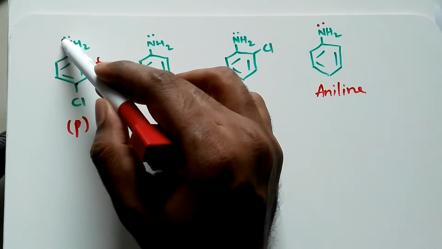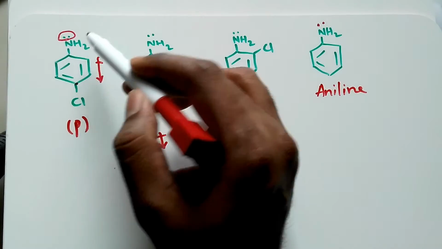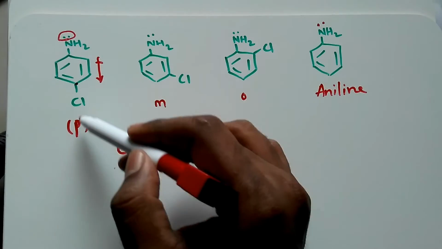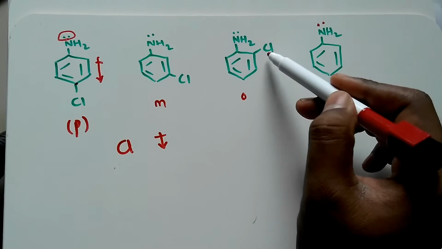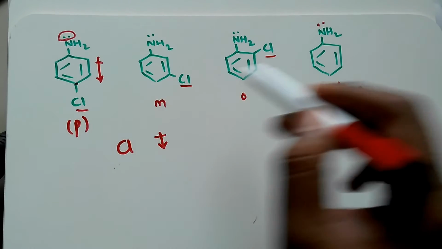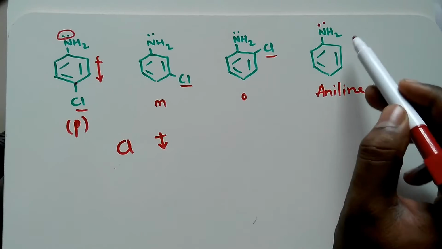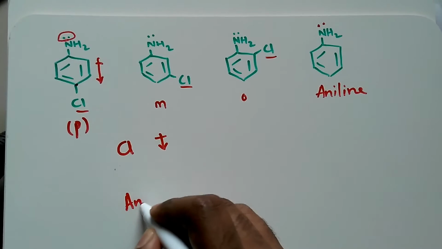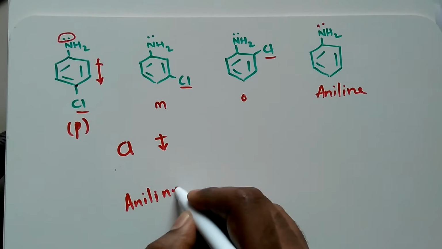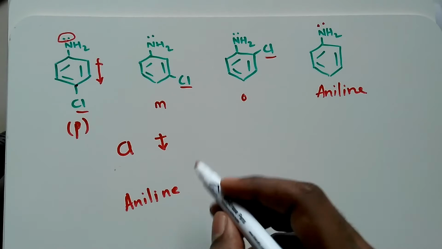Therefore, the density of electrons here will become less. That means these three species, the para, meta, ortho, where we are having the chlorine, will be weaker bases than the aniline, because it doesn't have any electron withdrawing group. So aniline becomes the better base among these four.